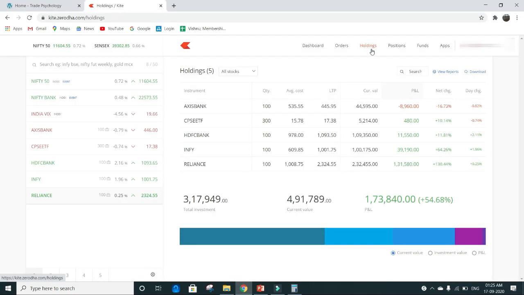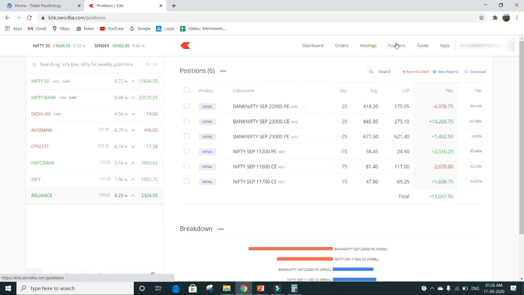So here are my holdings from Zerodha. As you can see, I invested in 5 different stocks: Axis Bank, HDFC Bank, Infosys, Reliance and CPSE ETF. I invested around 3,17,000 and currently the capital is 4,91,000 within a span of 5 months, where I have a realized gain of almost 54.68% with equity investments.